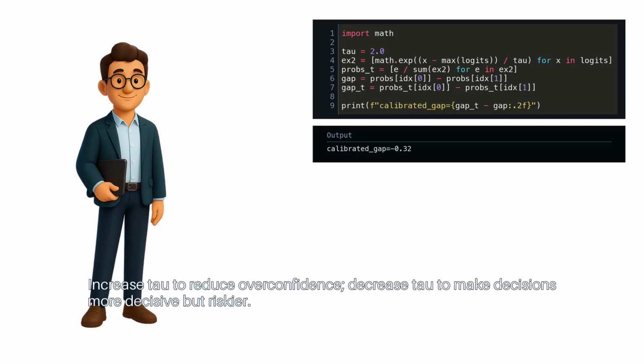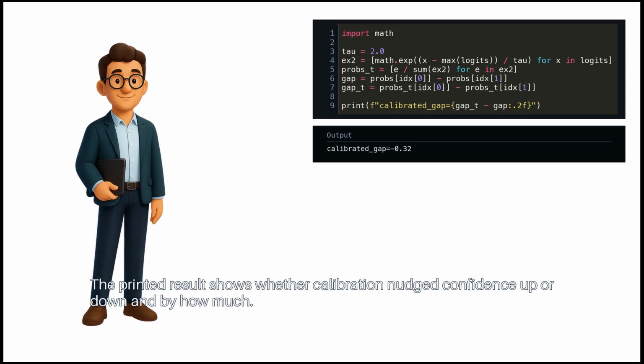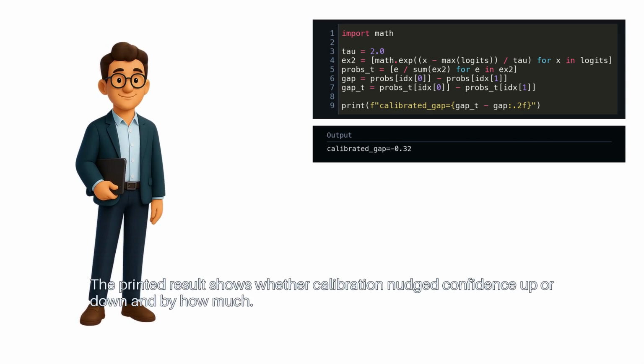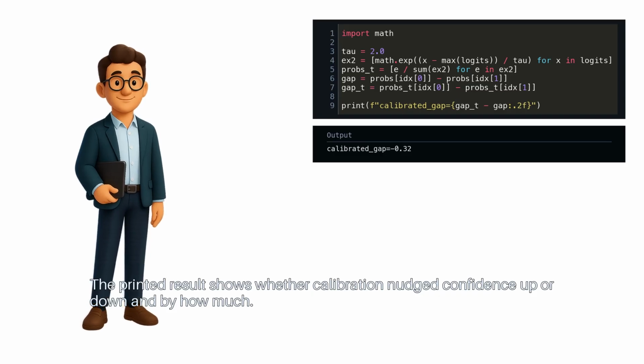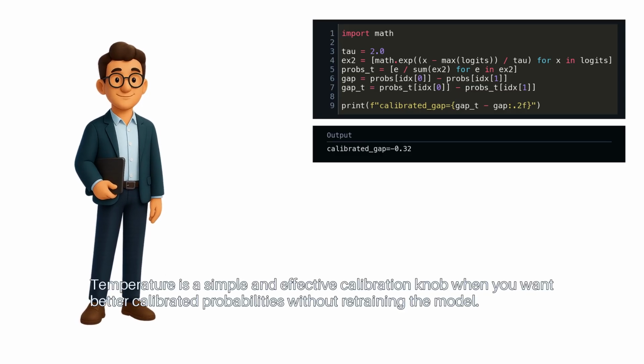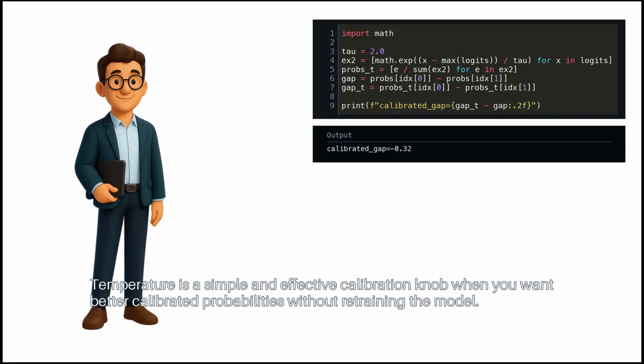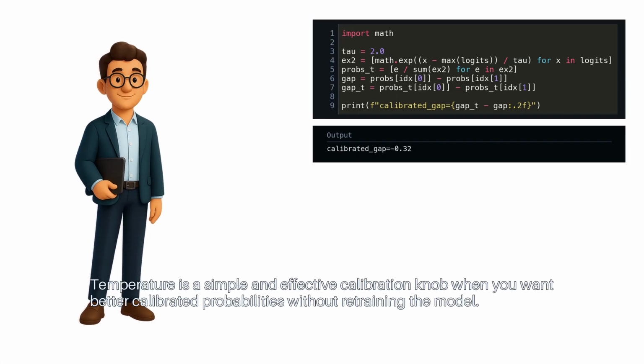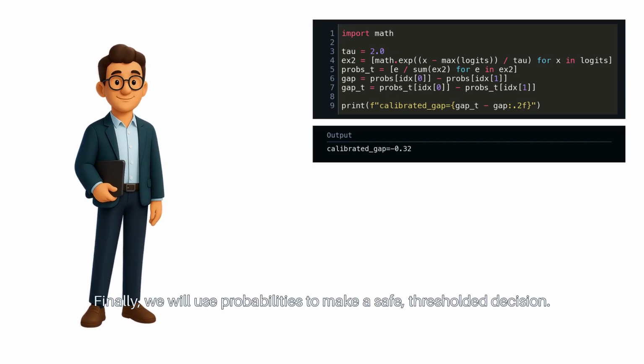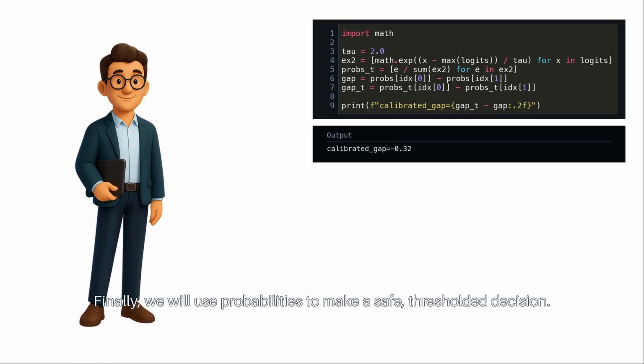Increase tau to reduce overconfidence. Decrease tau to make decisions more decisive but riskier. The printed result shows whether calibration nudged confidence up or down, and by how much. Temperature is a simple and effective calibration knob when you want better calibrated probabilities without retraining the model. Finally, we will use probabilities to make a safe, thresholded decision.